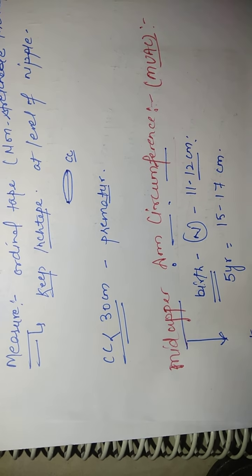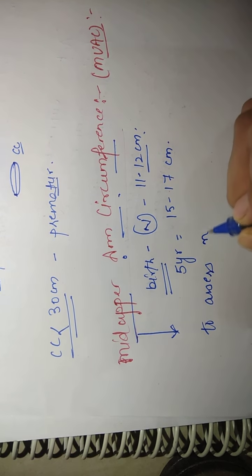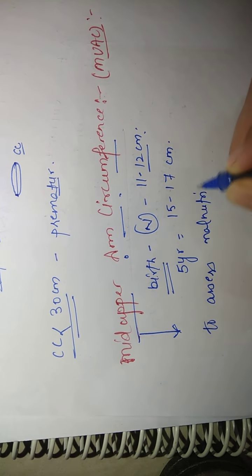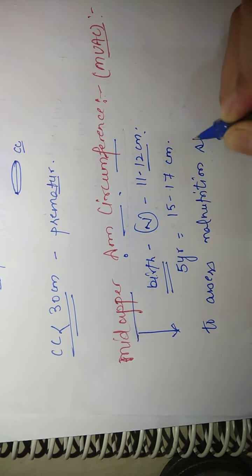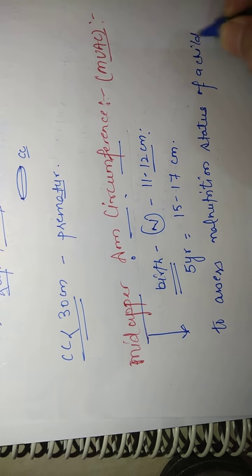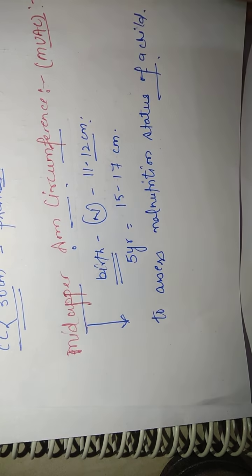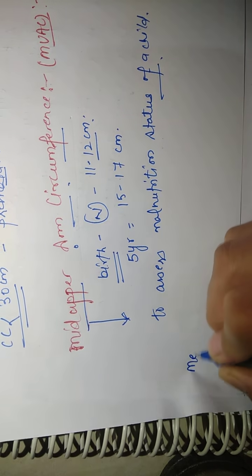So what is the benefit for measuring, or why are we measuring mid-upper arm circumference? To assess malnutrition status of a child. Malnutrition status of a child or nutritional status of a child, we are assessing with the mid-upper arm circumference. Now first we will discuss how we will measure.